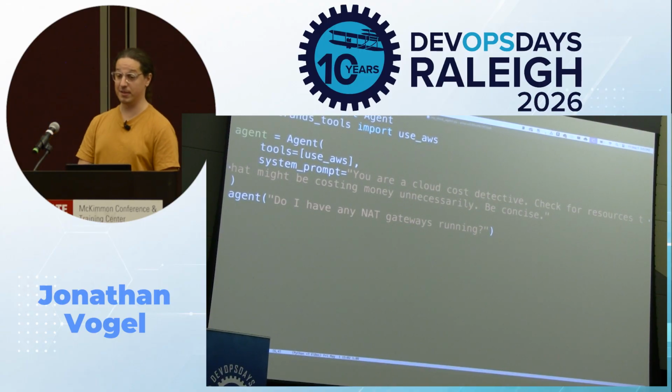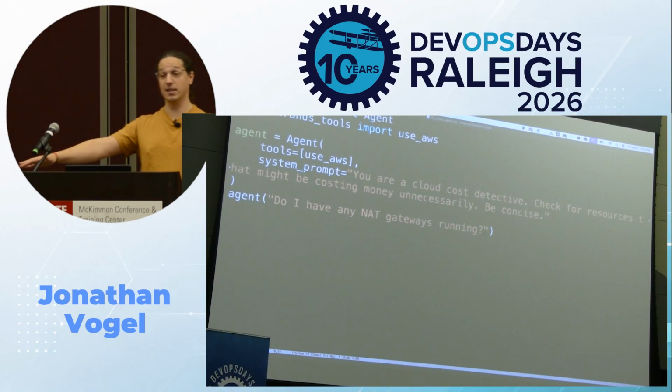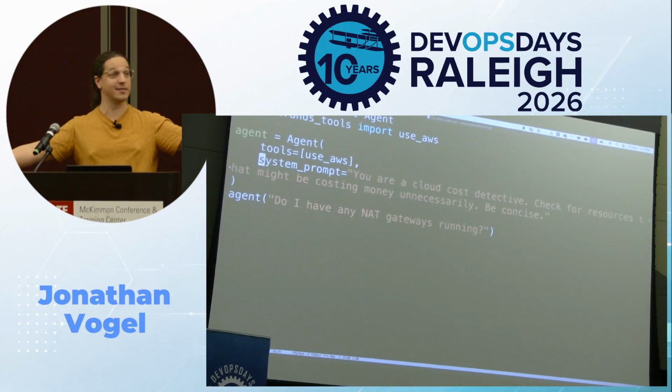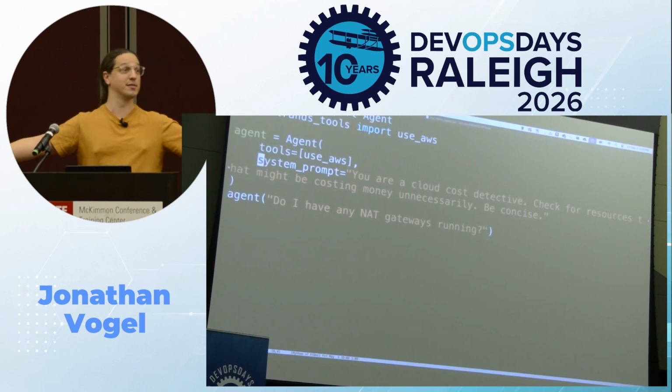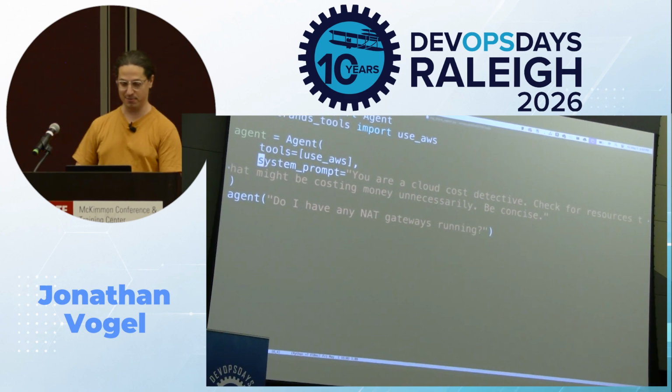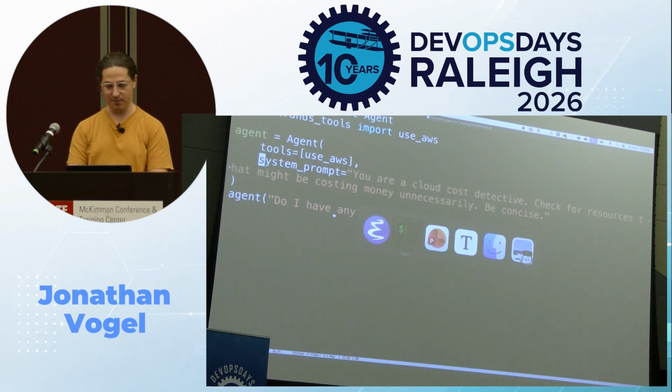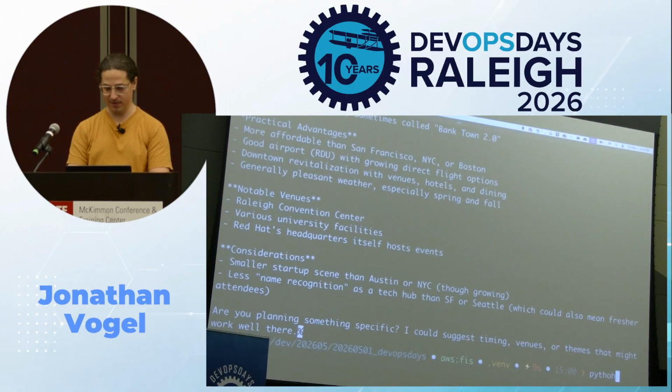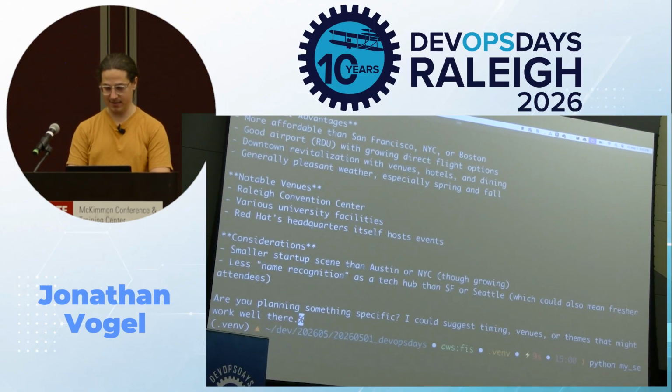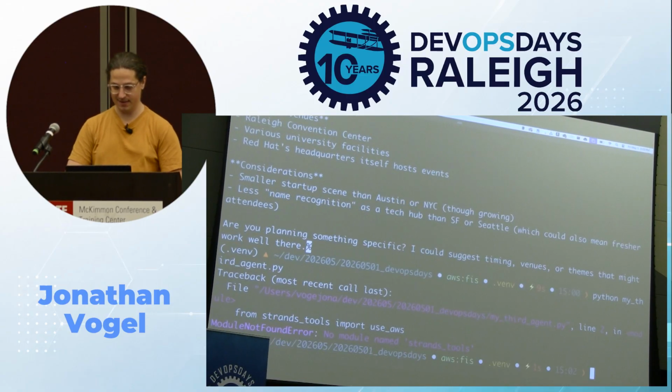I'm gonna give it a system prompt as you're a cost detective. So it's a generic prompt for this agent of, hey, just help me look for things to save money. We always want to reduce our cloud costs. And I'm gonna ask it specifically about my NAT gateways. So here we go. My third agent now, right?